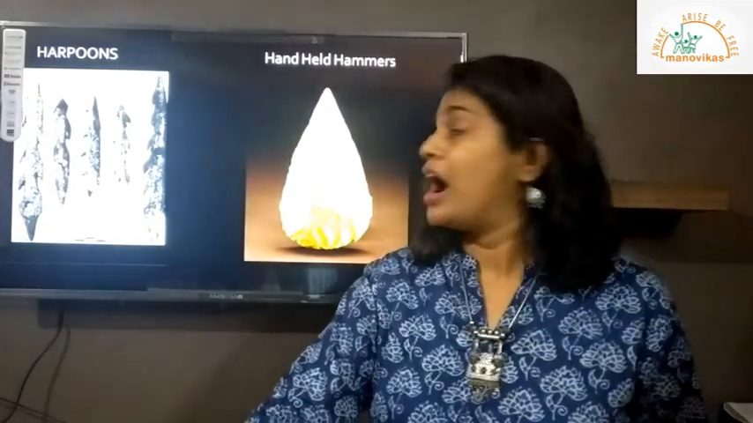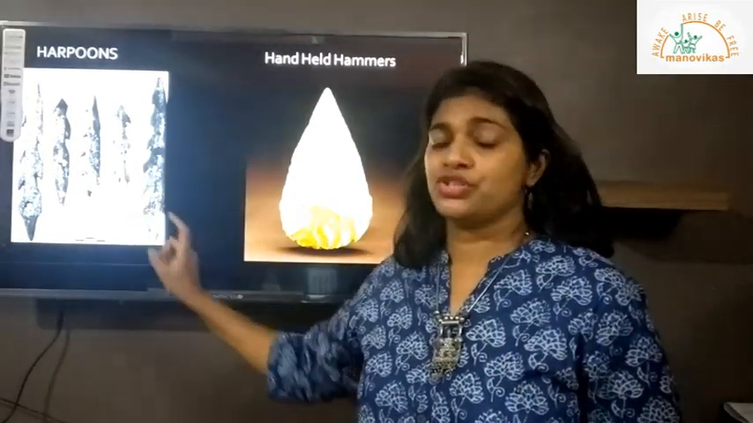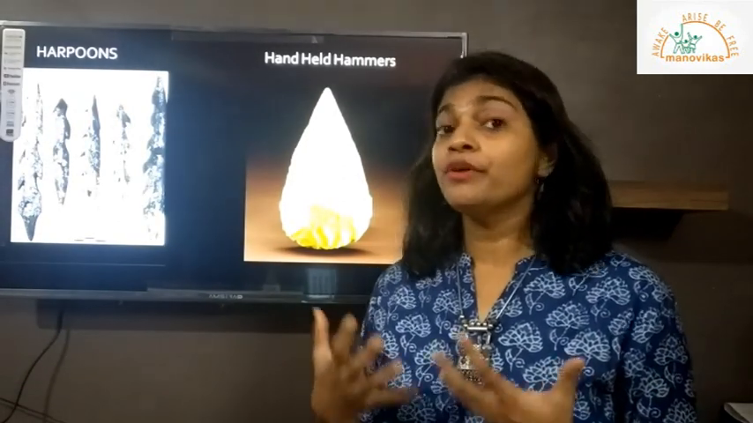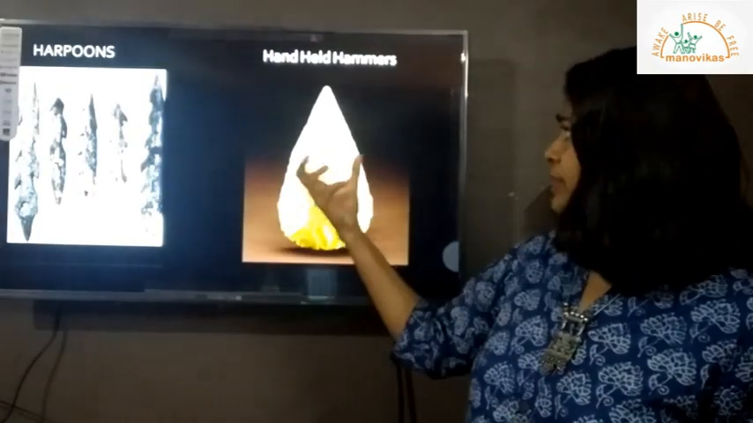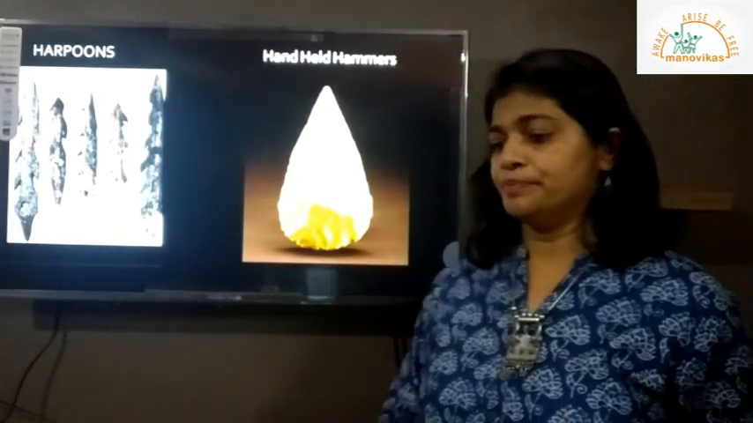Now if you look at this, these are some of the tools which were used. So harpoons, which were also used for fishing. Initially it was made of wood, and then later on it was also made of bone. And this is a handheld hammer, so you can hold it and use it like a hammer.